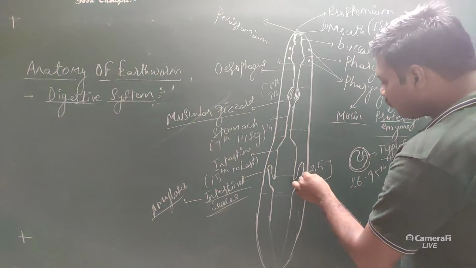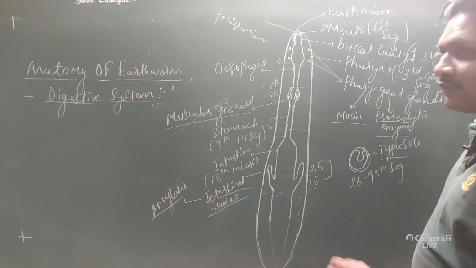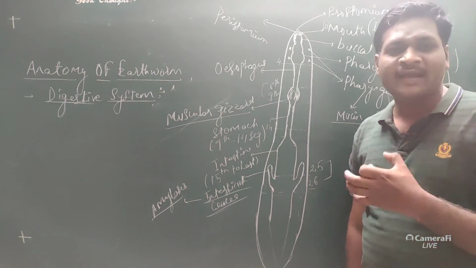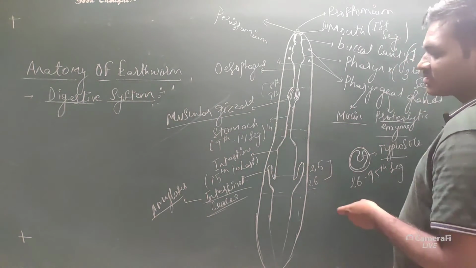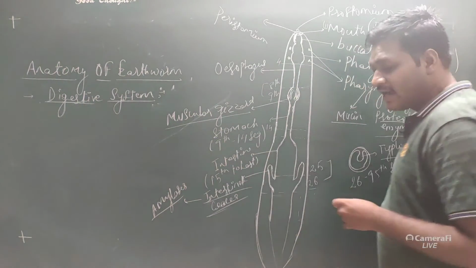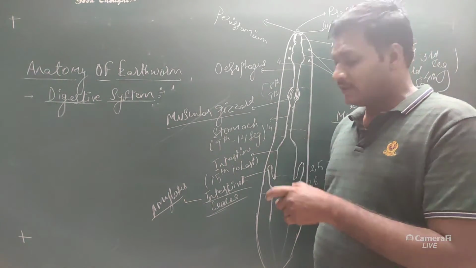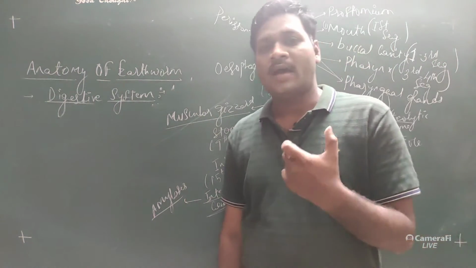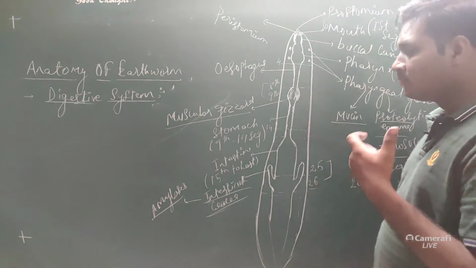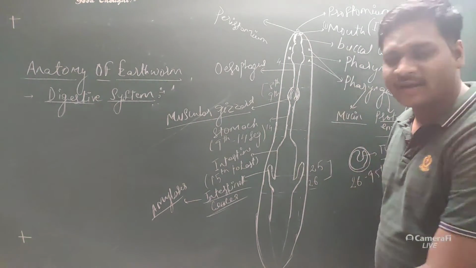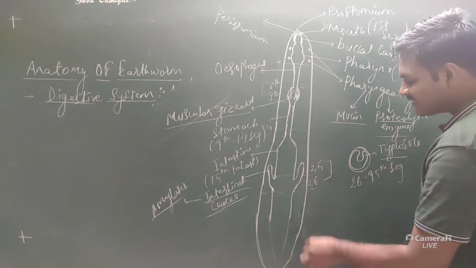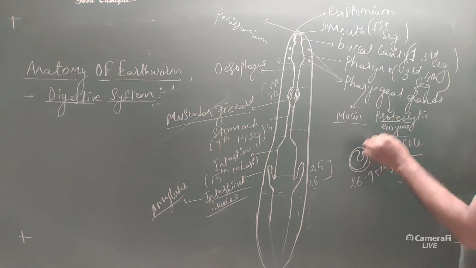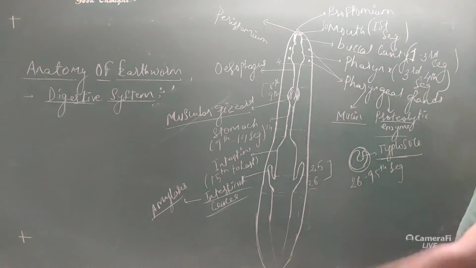Now in the 25th and 26th segment there will be an arrangement of two paired conical structures. These paired conical structures are called intestinal caeca. And what is the function of the intestinal caeca? The function of the intestinal caeca is to secrete the enzymes called amylases, which help in digesting sugars like carbohydrates. From the 26th segment to the 95th segment there will be the presence of an invaginated structure inside the intestine.